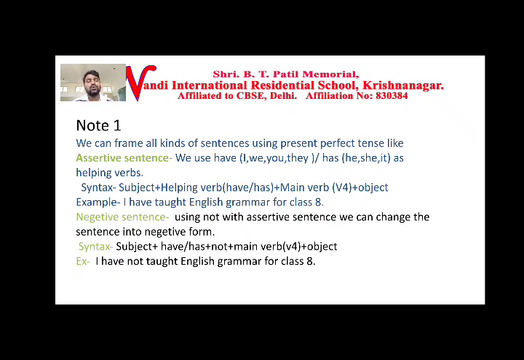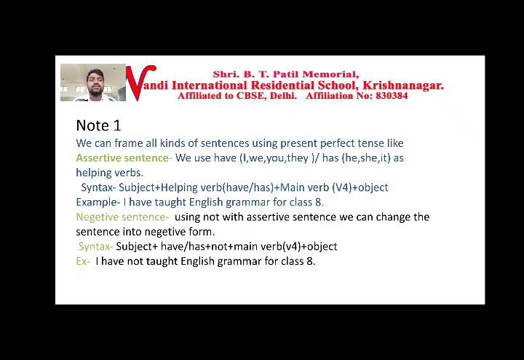Then syntax. What is the structure of framing an assertive sentence? Right? What should be there at the beginning? There should be the subject and next the helping verb. Helping verbs are have or has. Then the main verb. Sorry, that should be in verb form 3. I have mistyped it here. Verb form 3 means the past participle, right? Then object. Please make a correction to this, right? V3, that is not V4. Okay, an example: I have taught English grammar for class 8.